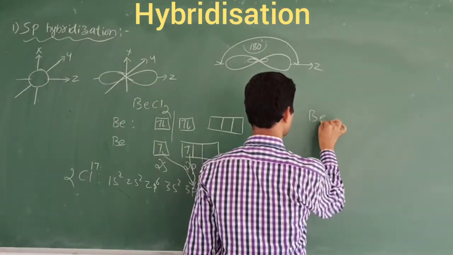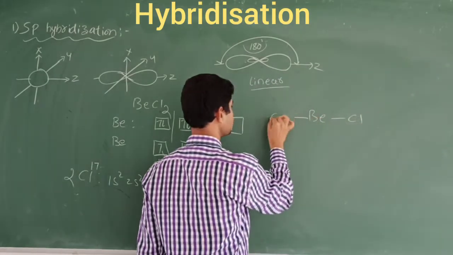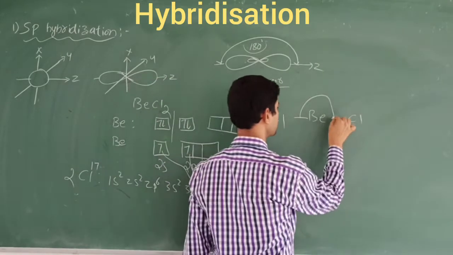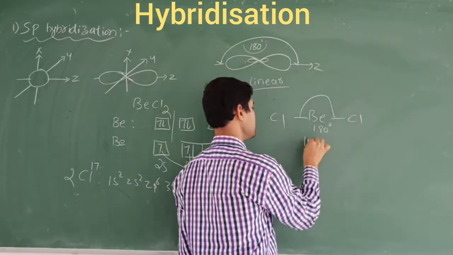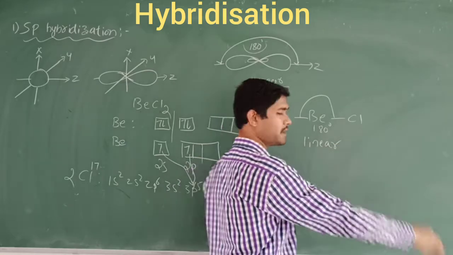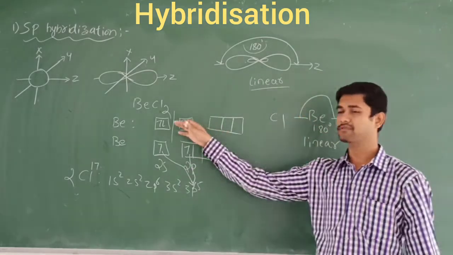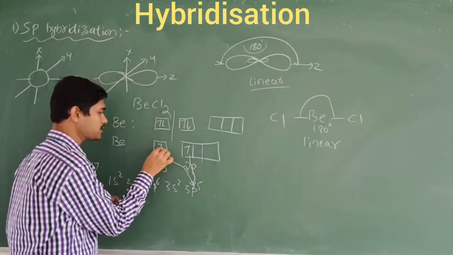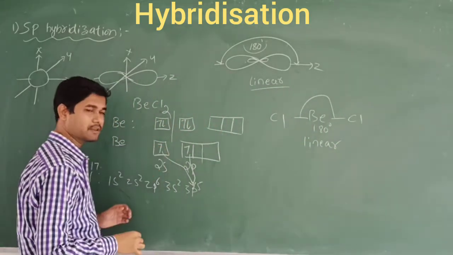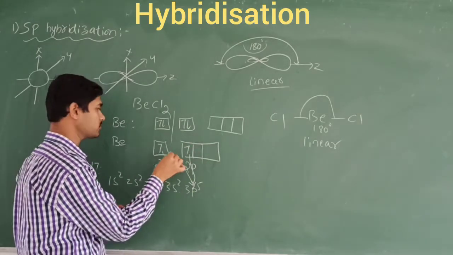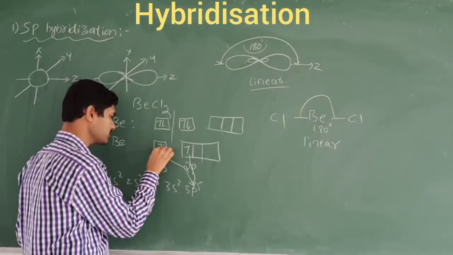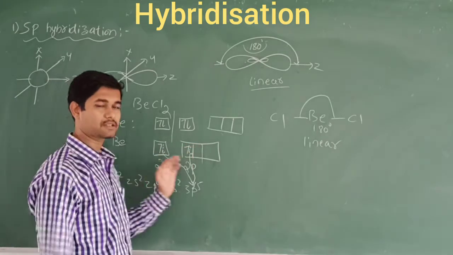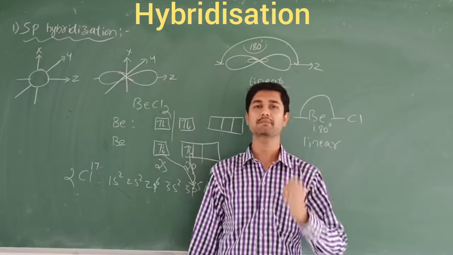Now we are going to write the beryllium chloride like this. This is the structure of beryllium chloride. Its bond angle should be 180 degrees. It is linear. This is called sp hybridization. sp means mixing of the orbitals, s and p, right? Also you can say there is a vacant space, and only unpaired electrons will be there. These chlorine atoms give one electron each to this one. Now it becomes like this, and they make a bond like this. So this is called sp hybridization of beryllium chloride.